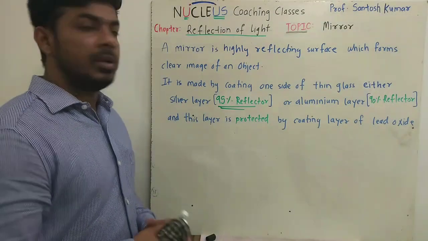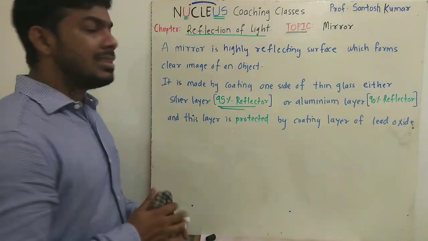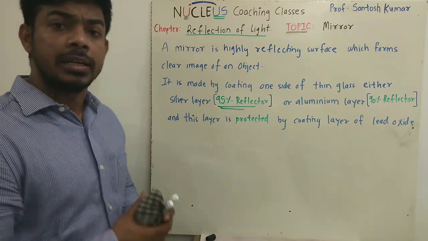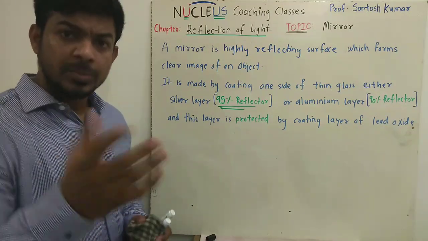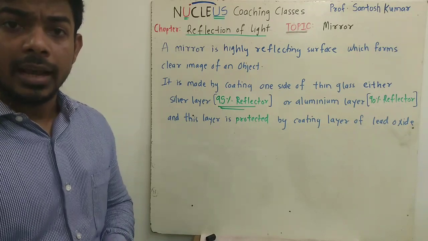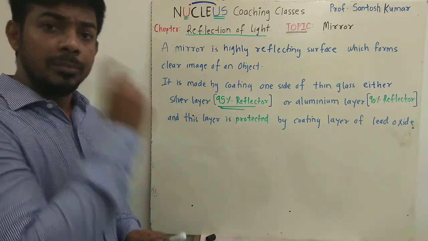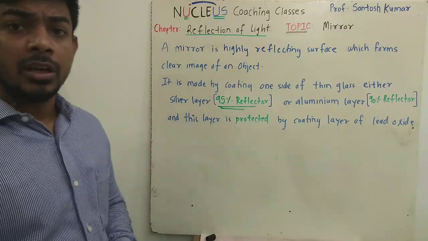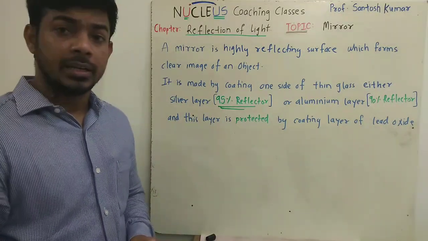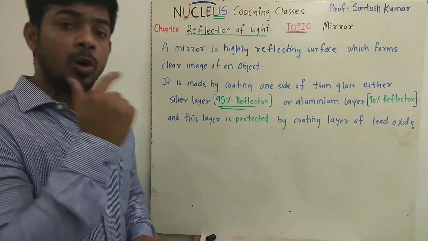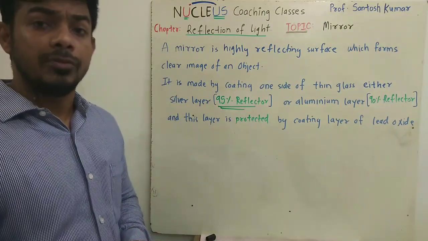Now we'll learn about mirror. So a mirror is a highly reflecting surface which forms the clear image of an object. You must be using a mirror to look at yourself, right? And a mirror has wide applications, right? So a mirror is a highly reflecting surface which forms the clear image of an object, and the image is formed in the mirror only because of reflection of light.